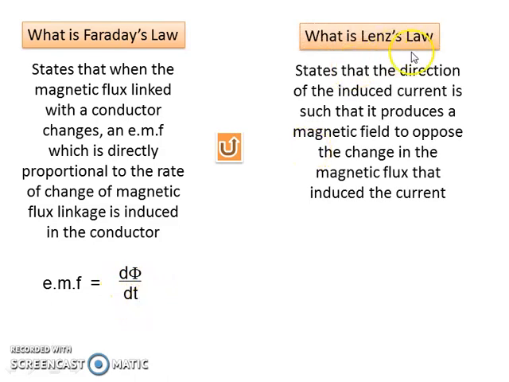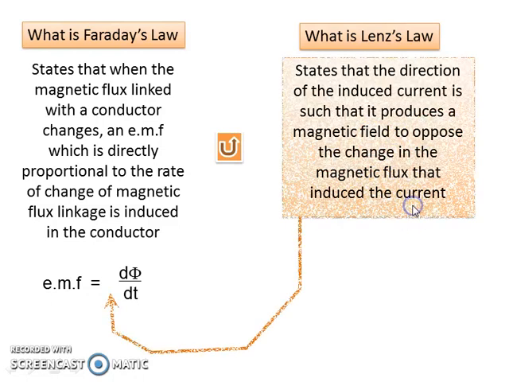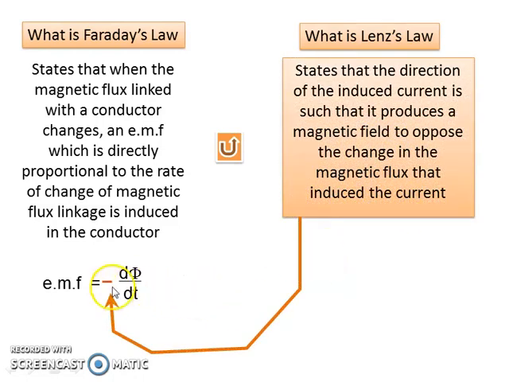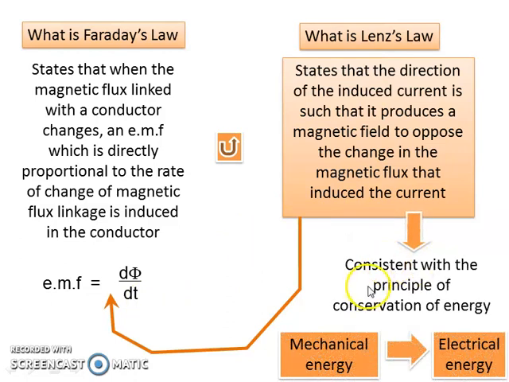And what is Lenz's law? Lenz's law states that the direction of the induced current is such that it produces a magnetic field to oppose the change in the magnetic flux that induced the current. So when we combine it with Faraday's law, we must put a negative sign here. So the equation becomes EMF induced equals negative d phi by dt. The combination of Faraday's law and Lenz's law is consistent with the principle of conservation of energy, where mechanical energy is converted to electrical energy.